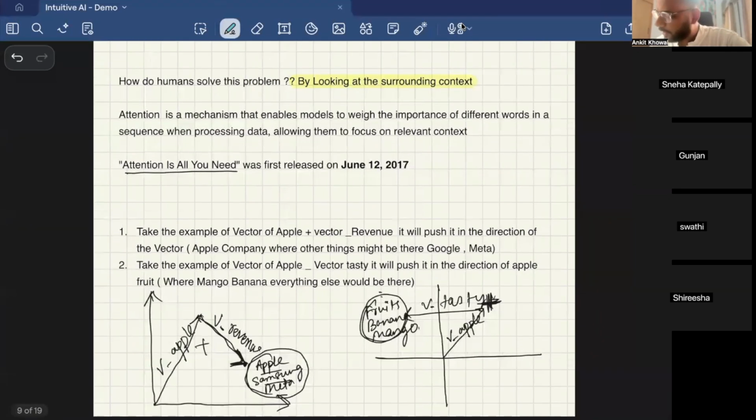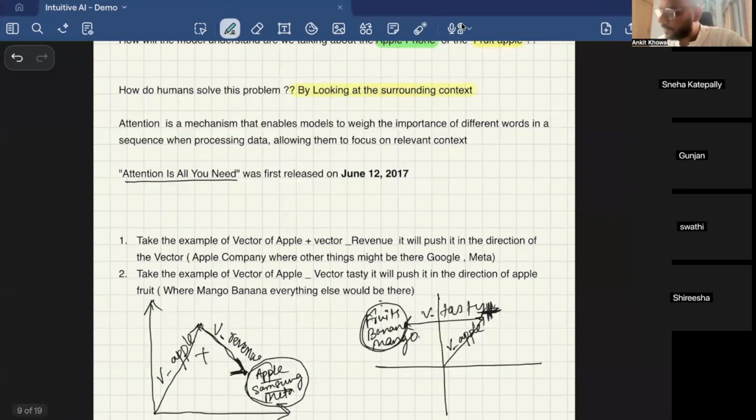So we were talking about attention. Now let's say you have the phrase Apple's revenue. What does that mean? We can infer that it's talking about the Apple company. And if I talk about a tasty apple, it's talking about apple as a fruit.